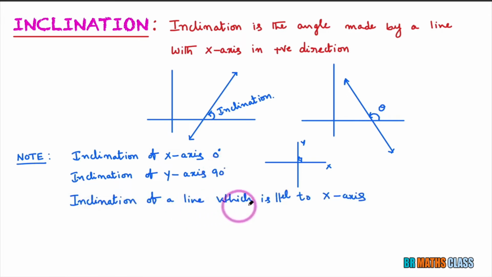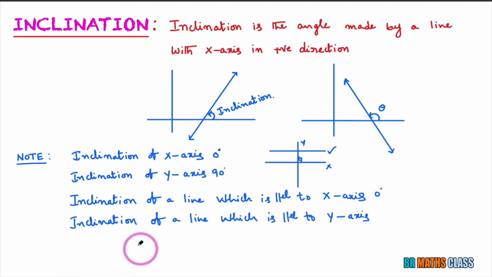Inclination of a line which is parallel to the x-axis. You observe here, this is the line which is parallel to the x-axis. What is the angle made by this line with the x-axis? As these two are parallel, the angle between them is 0 degrees. So the inclination of a line parallel to the x-axis is 0 degrees.